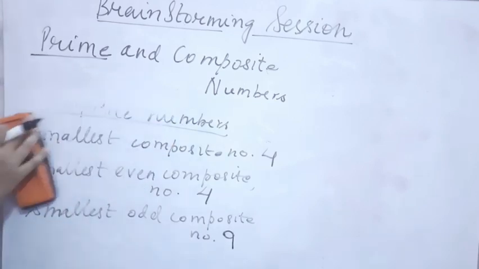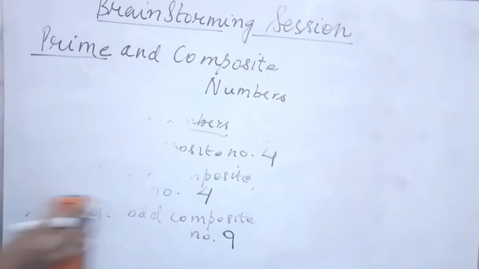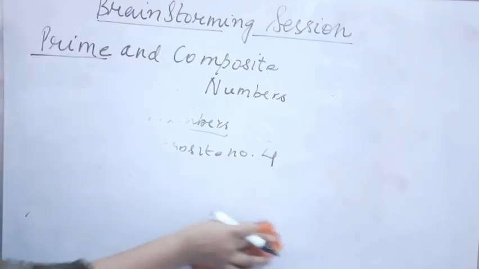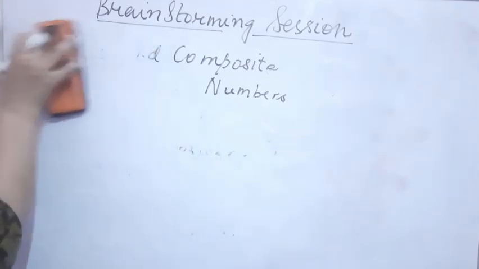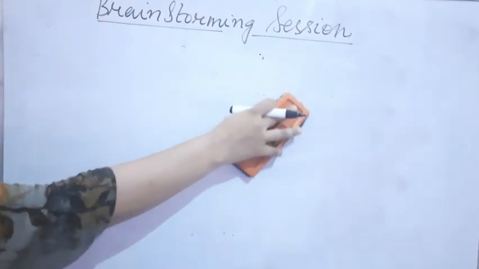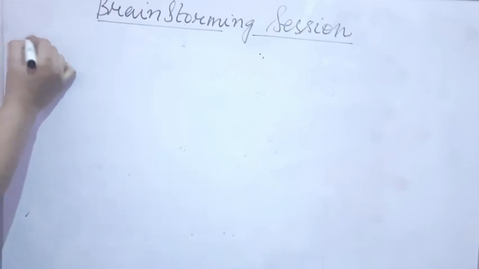So now the topic prime and composite numbers is over. Okay. Now students, tell me about factors and multiples. What are factors and what are multiples? So firstly, let us discuss factors. What are factors?